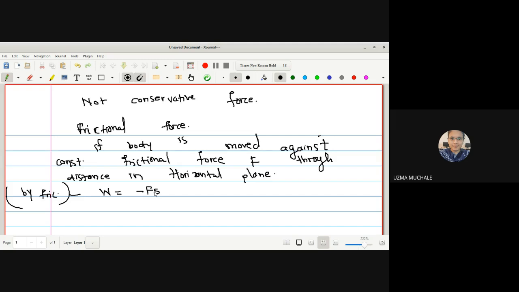So what did you understand from this statement, and what do you mean by frictional force?